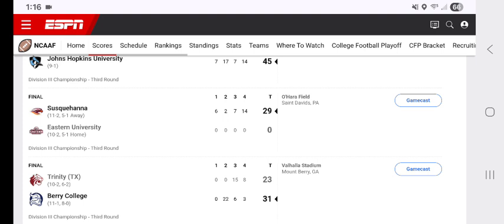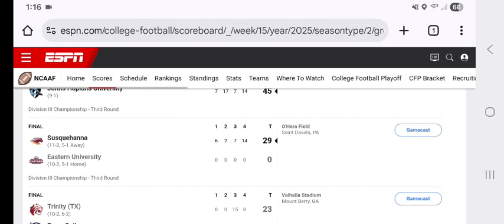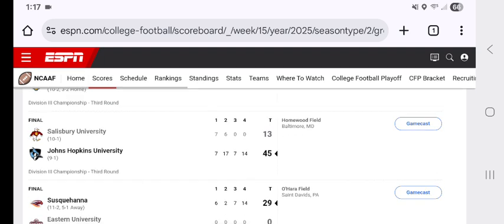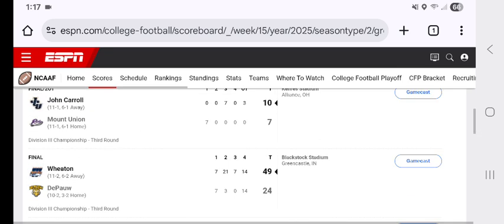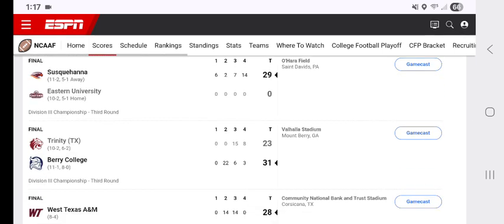So Susquehanna advanced all the way. They had to play in the first round, and they did. They advanced from the first round, and they won the second round. So they played 3 rounds of football in Division 3. You play 10-game regular seasons, and same with most teams. Then Wayne had to play 3 games, and they played in the third round. They advanced to the quarters.